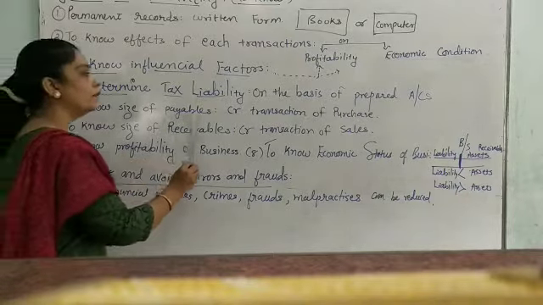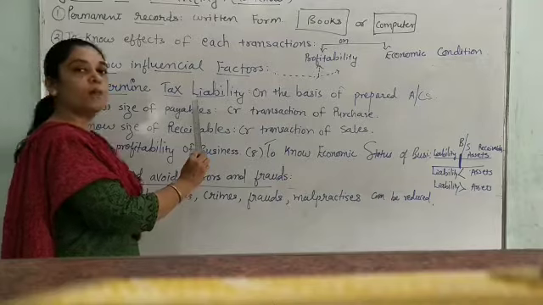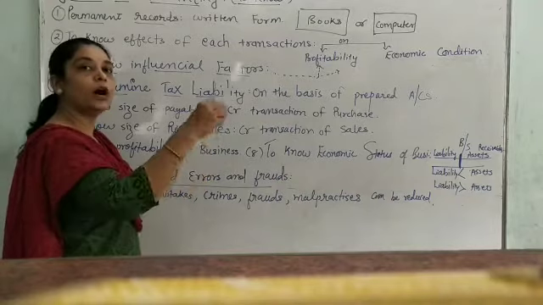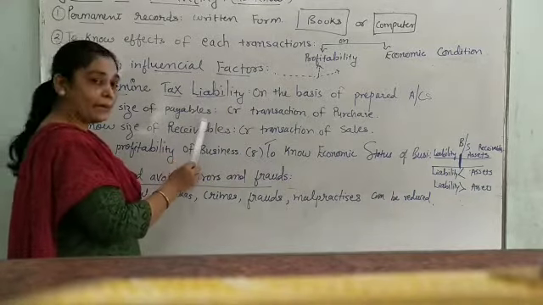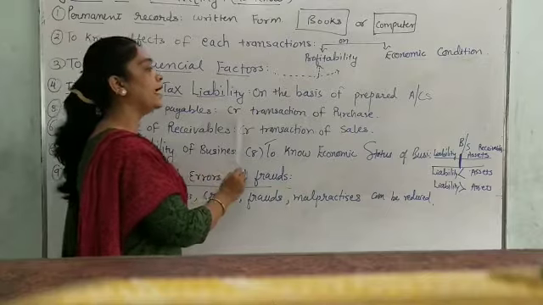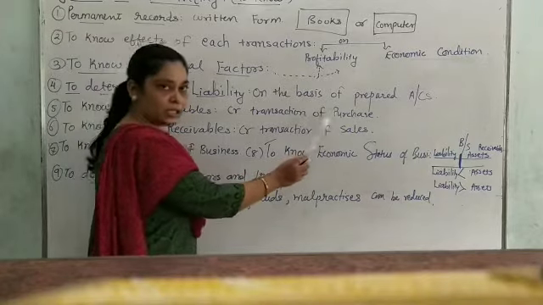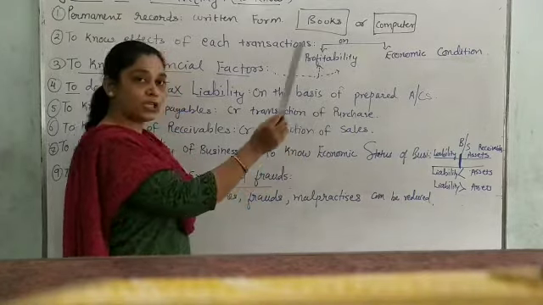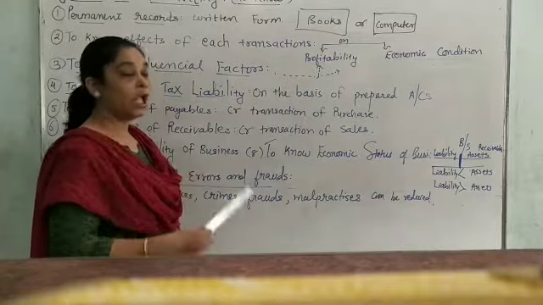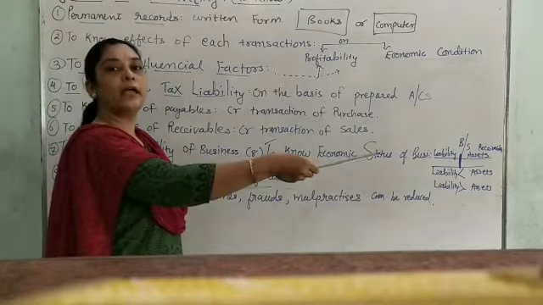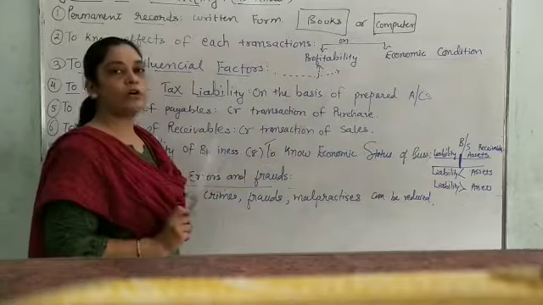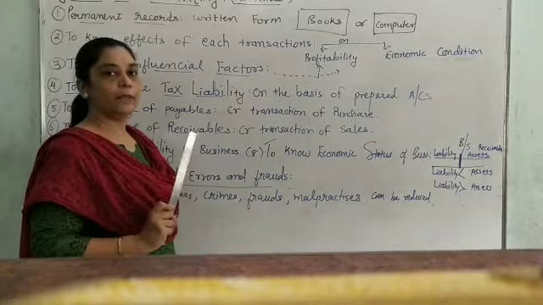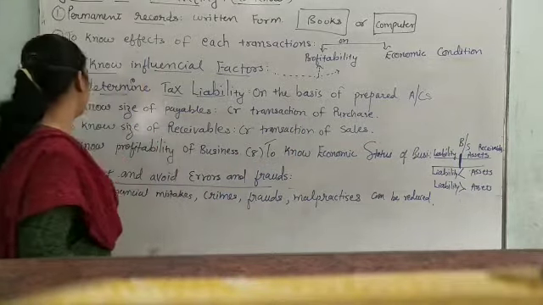Fifth one is to know the size of payables. You know the meaning of the word payables. Payables means the amount to be paid by us to other parties. That happens in the case of credit transactions of purchase. So when our business purchases goods or raw material, how much we have to pay to our creditors? If I want to know, I have to prepare books of account.